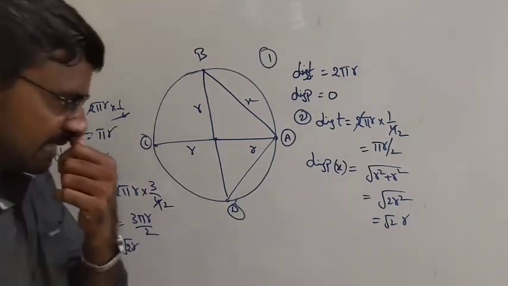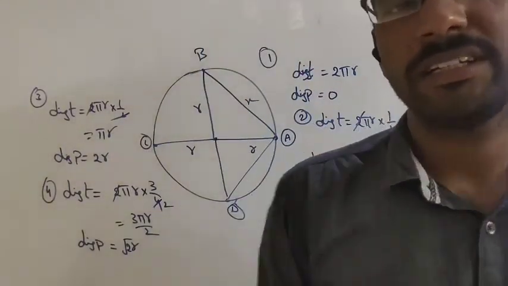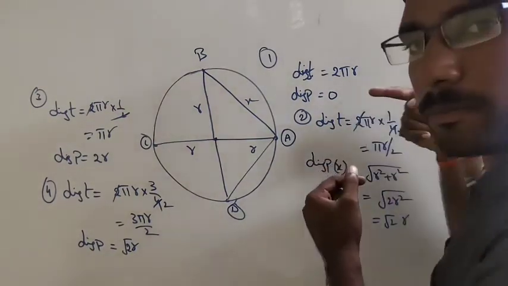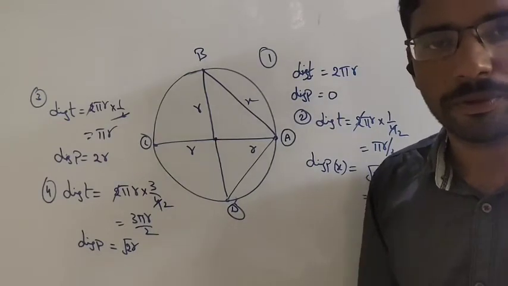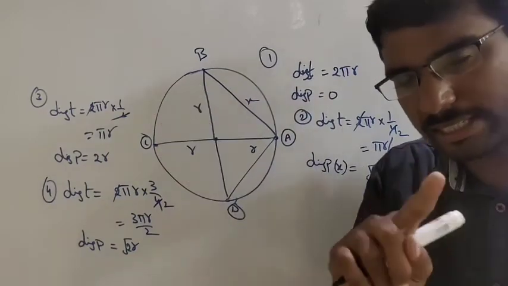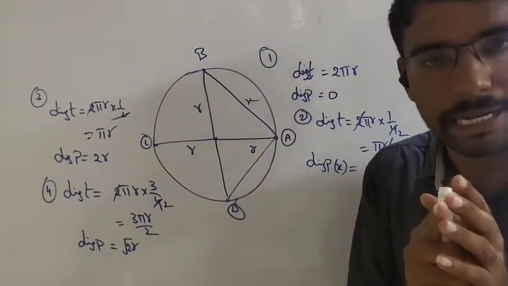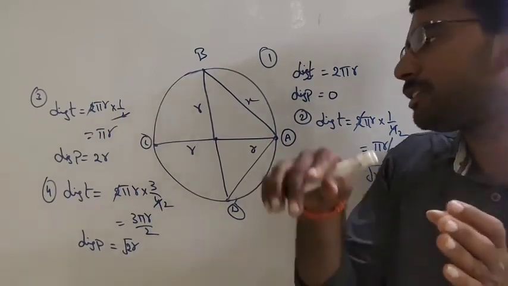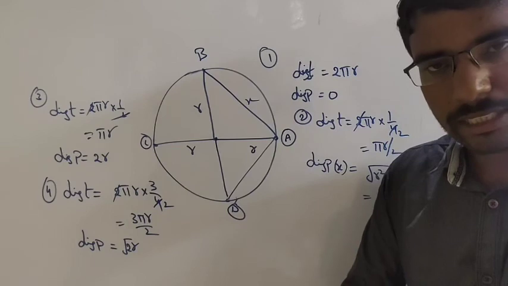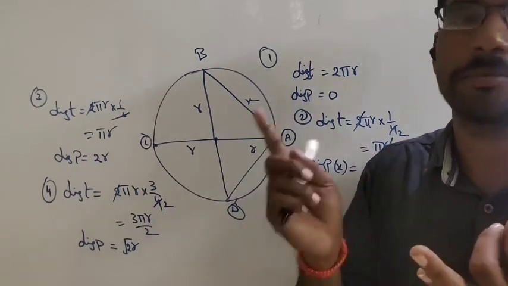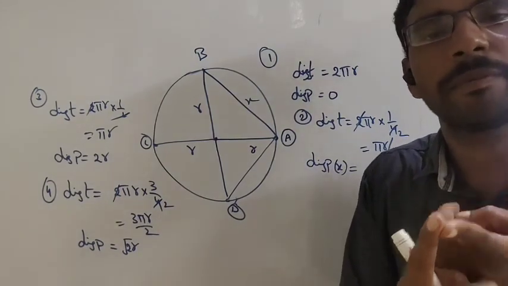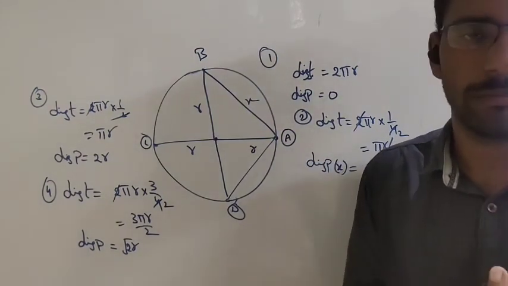Okay, this is about distance and displacement. Distance and displacement both will be equal when the motion is in a straight line. When two objects or a single object is in a straight line, distance and displacement will be equal. In other cases, distance is greater than displacement. Here distance is scalar, displacement is a vector. Distance is always positive, but displacement may be positive, negative, or 0.